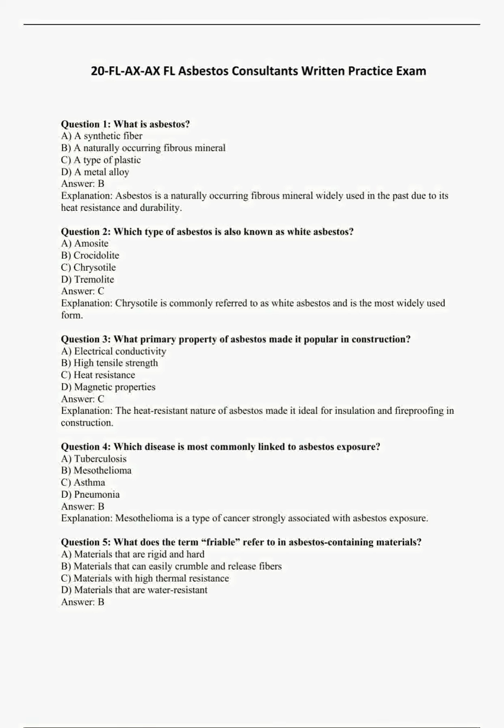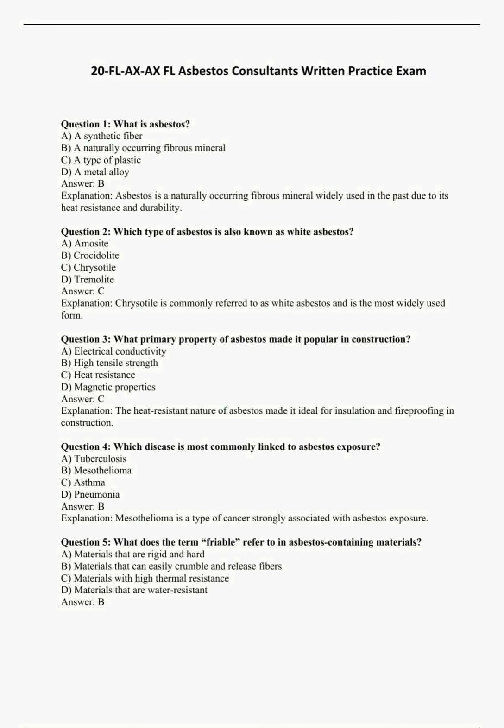Asbestos Consultants Written Practice Exam. Question 1. What is asbestos? A. A synthetic fiber. B. A naturally occurring fibrous mineral. C. A type of plastic. D. A metal alloy. Answer B. Explanation. Asbestos is a naturally occurring fibrous mineral widely used in the past due to its heat resistance and durability.